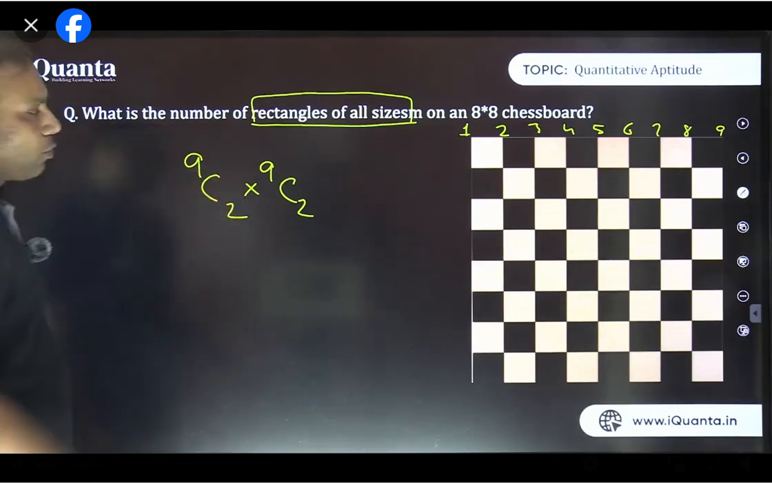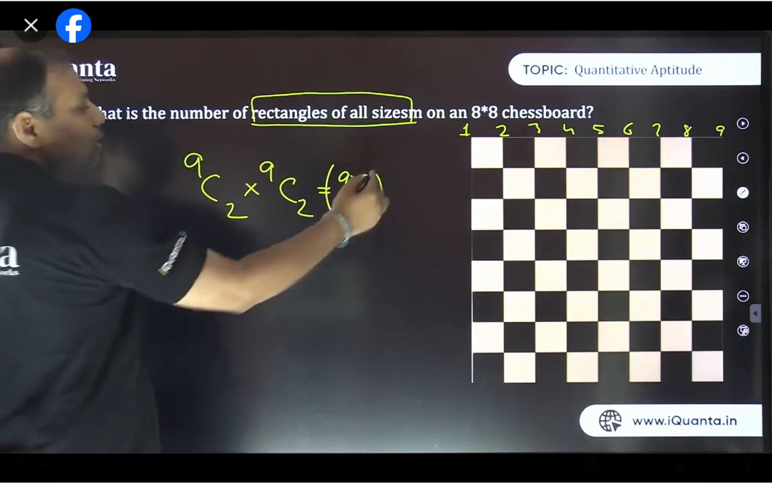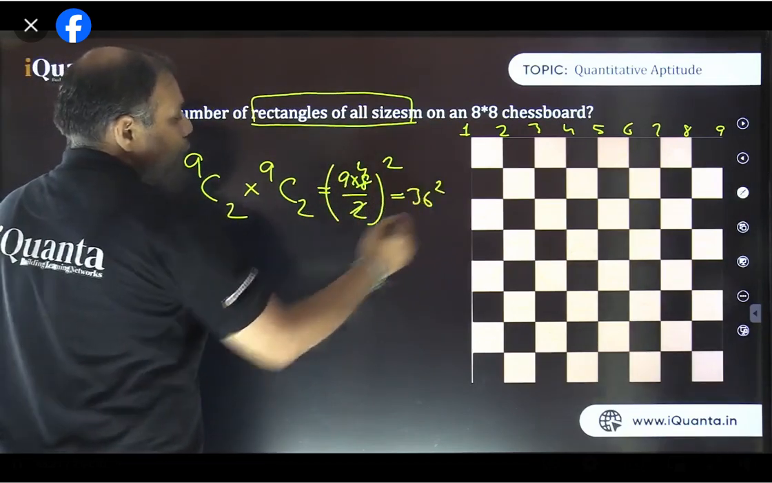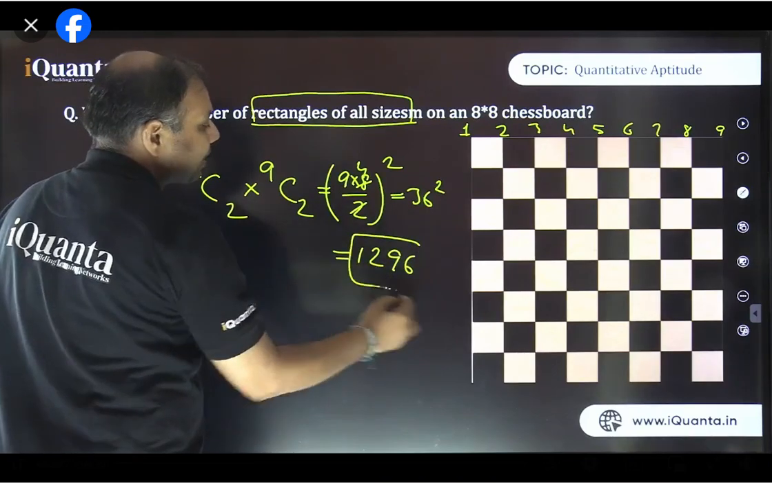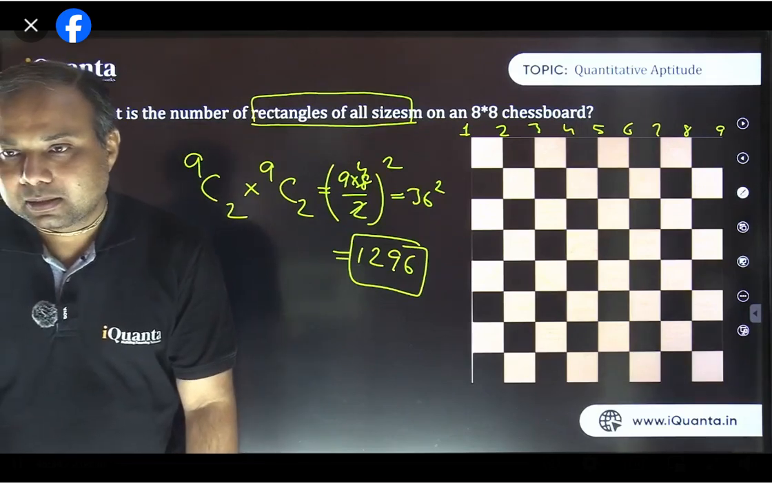9C2 into 9C2. So what is 9C2? 9C2 is 9 into 8 by 2, right? And in the same way, the other one is also the same thing. Just square it. 2 4s are 8. This is 36 square, which is 1296. So that many rectangles are available in this grid. Is it okay?